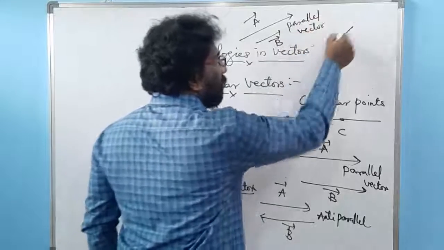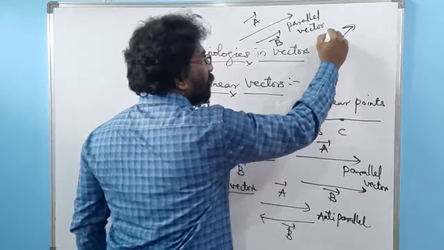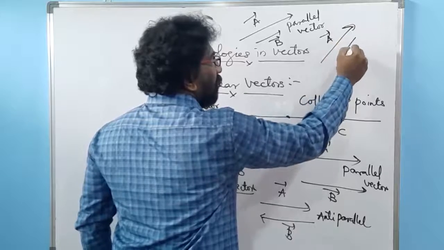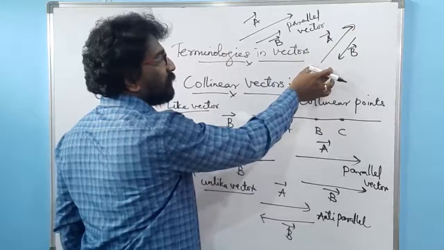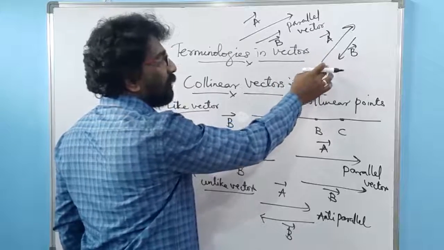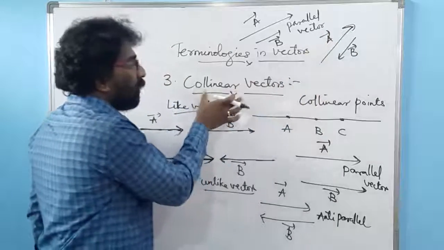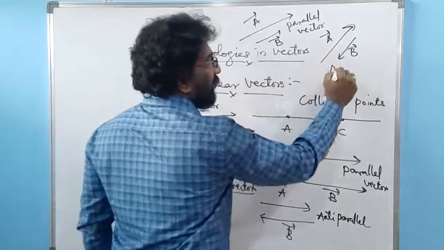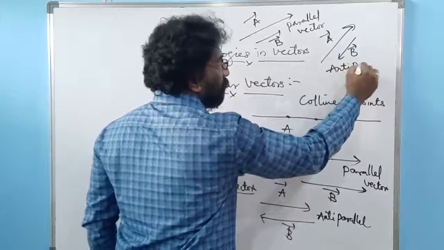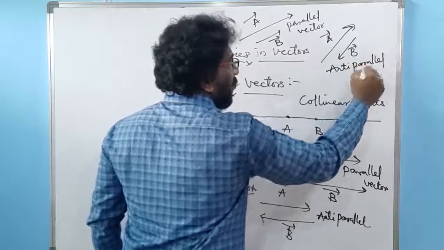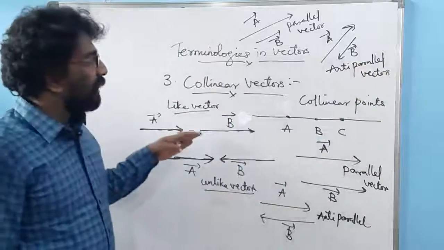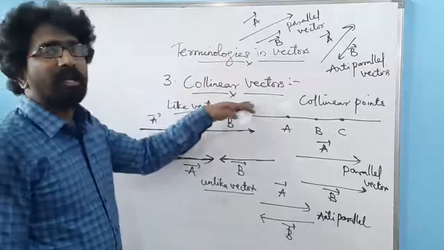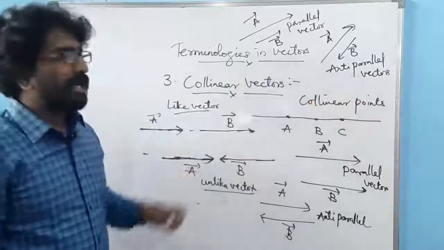Then the other one, if I am having vector A and vector B with unequal magnitude but directed in different directions, which are parallel to each other, we call even this one also collinear vector, but this is anti-parallel vector. Here these are different kinds of collinear vectors, and the definition of collinear vector depends upon all these diagrams.